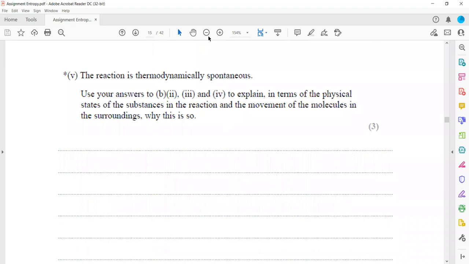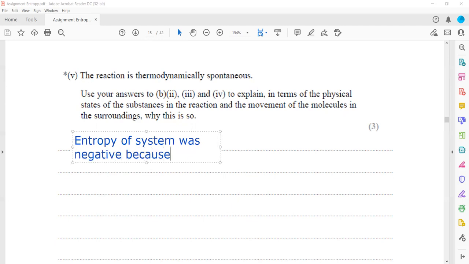So the answer here will mention the entropy of the system was negative because the number of the particles decreases.